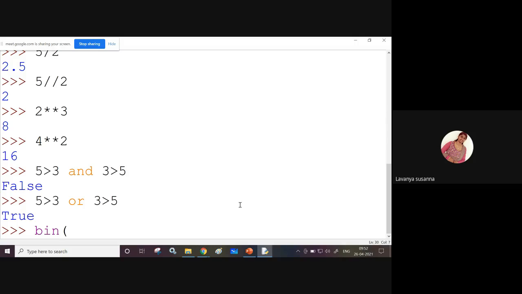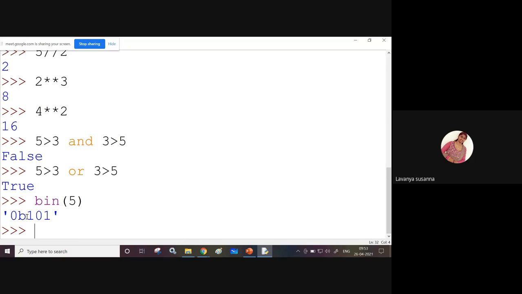Here I am passing 5. If you want to convert a decimal number into binary, just use the bin function. See, here 0b is nothing but the binary number of 5. What is the binary number of 5? 101. In this way, you can find the binary number.